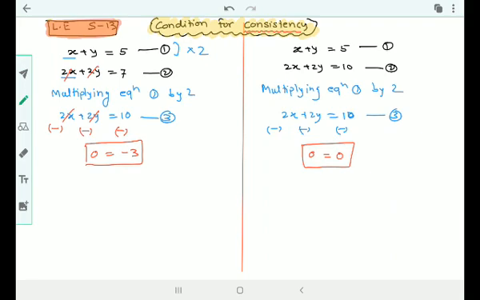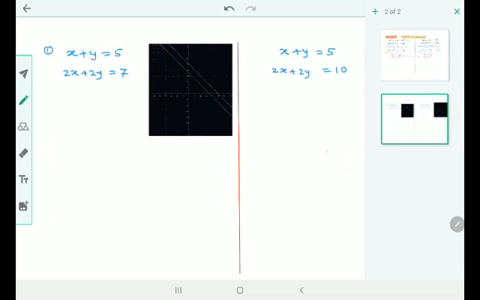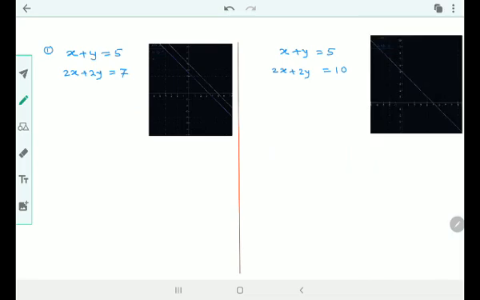So let us first understand why we are getting such weird answers. I already drew the graphs of these two equations. Please check those graphs. These were my first equations, x plus y is equal to 5 and 2x plus 2y is equal to 7. You can try drawing the graph of this one as well.